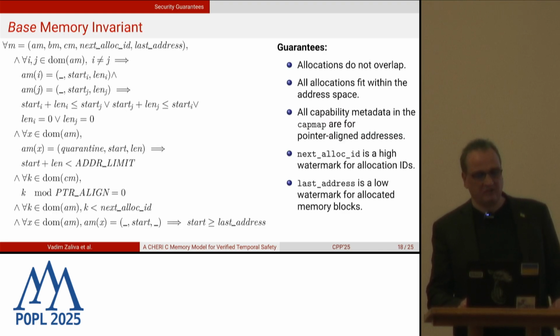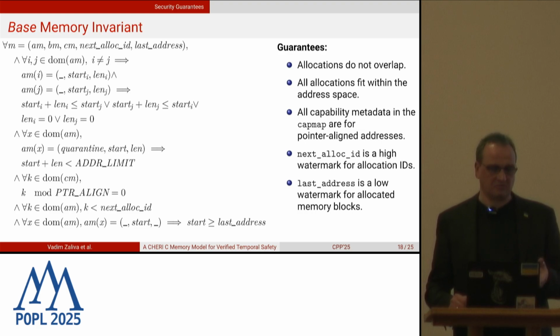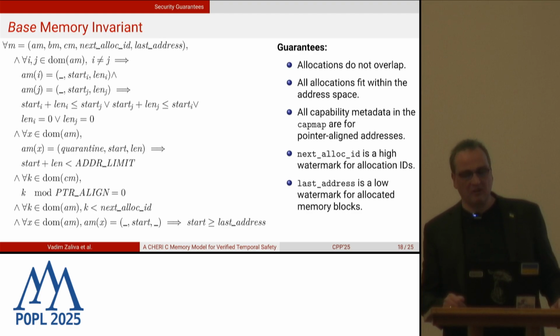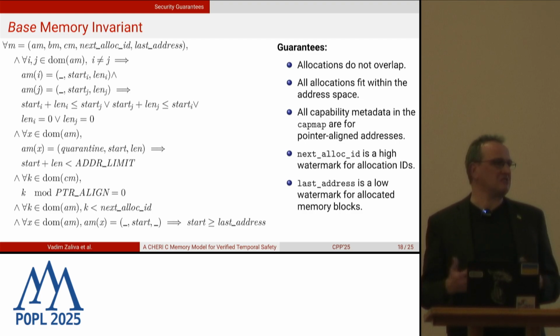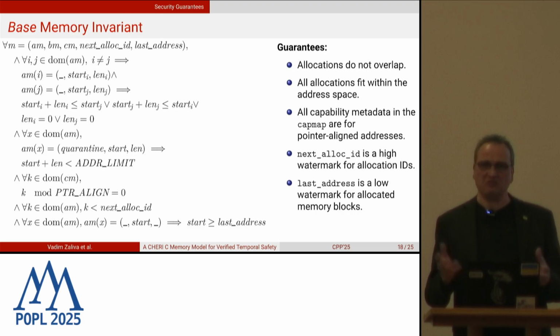Let's look a little bit at the invariants. This is the base invariant. I don't encourage you to try to read the math on the left, it's mostly for illustration. What it encodes is the following guarantees: that allocations do not overlap, all allocations fit within the address space, all capability data in CapMap are pointer-aligned addresses, and next alloc ID and last address are indeed low and high watermarks. So it's basically a sanity check, a consistency check of the memory state. It doesn't enforce anything, it just makes sure it's reasonable, like allocations do not overlap, obviously.